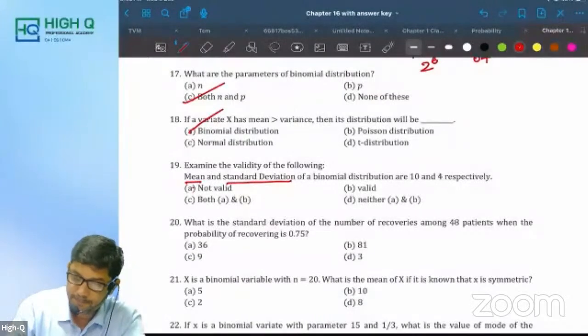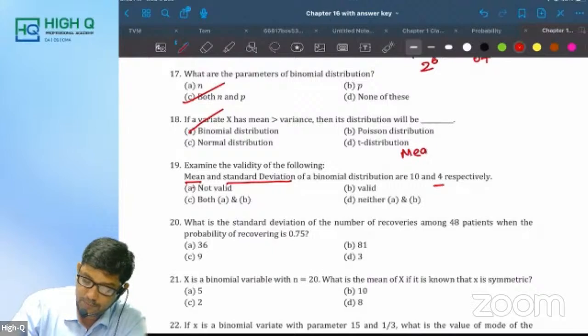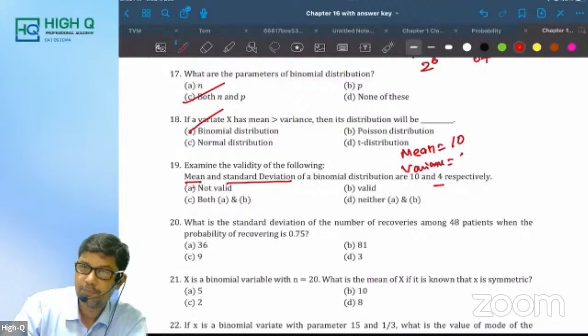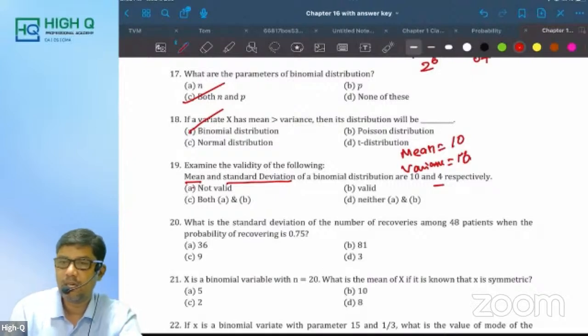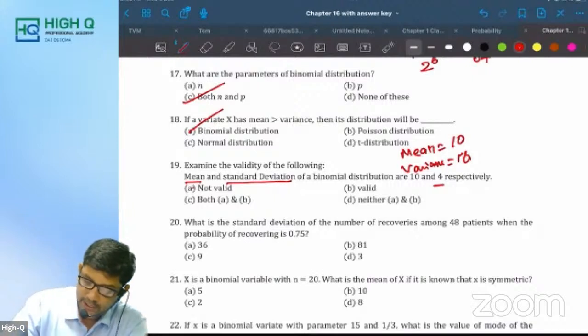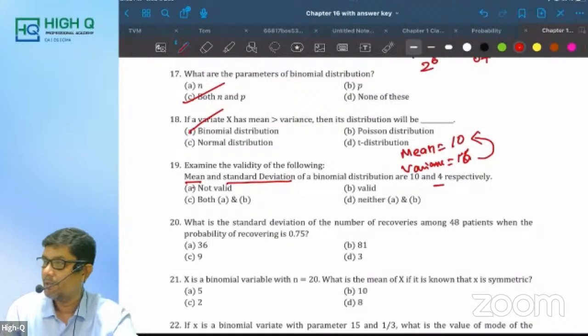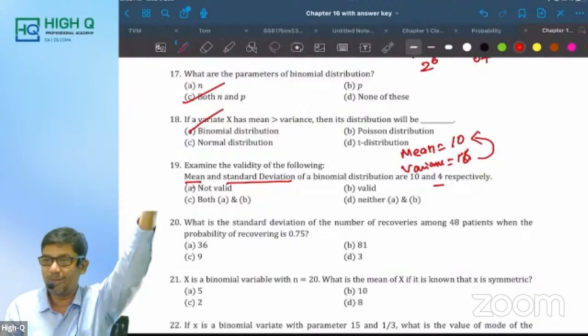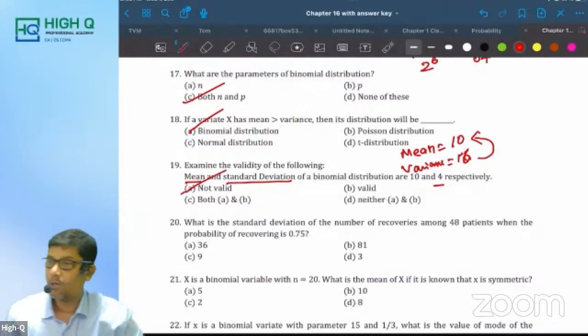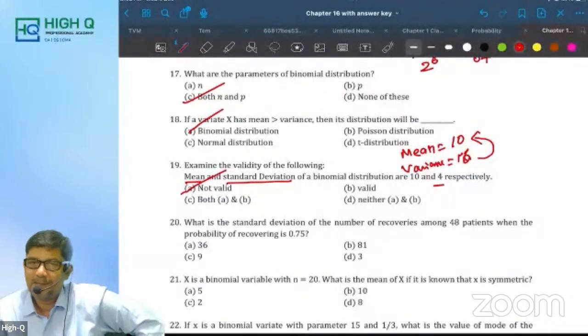This is my mean. Am I right? This is standard deviation. So, what is mean equal to? 10. Standard deviation 4. Therefore, what is variance? 16. Now, here what you are getting, my dear, is variance is more than mean. But in binomial distribution, mean is always more than variance. Therefore, it is not valid. See, this is very important type of question.